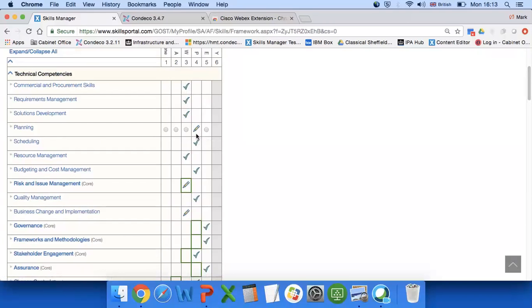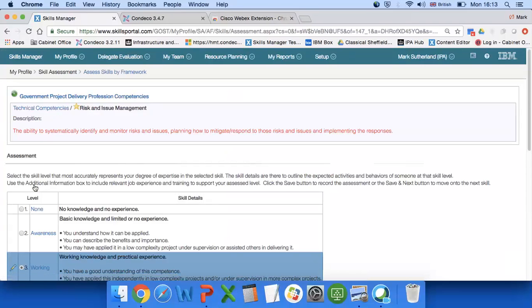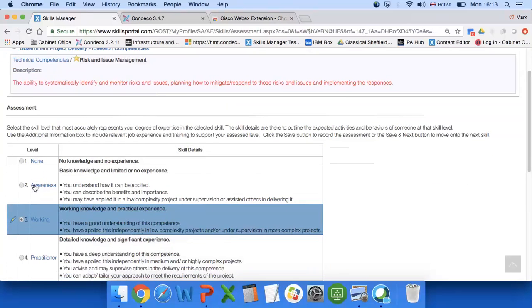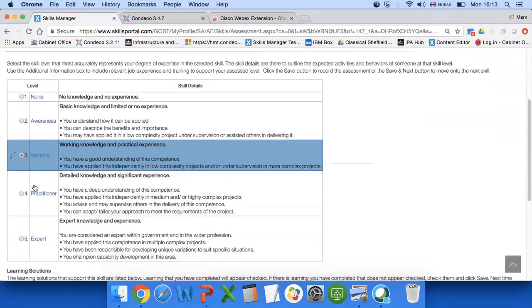And to actually do your assessment, you just click on the relevant competency. So just choosing risk and issue management. You get the description of that competency, which you can see here in the red text. So that's the exact wording that's in the capability framework. And then we have our different levels. Again, what's in the capability framework from none through to expert.